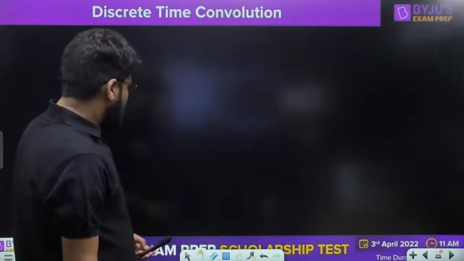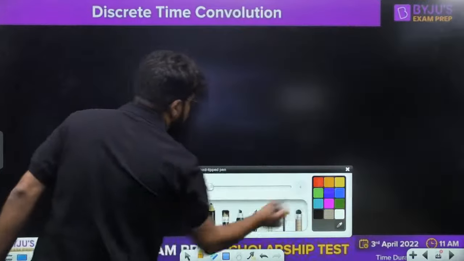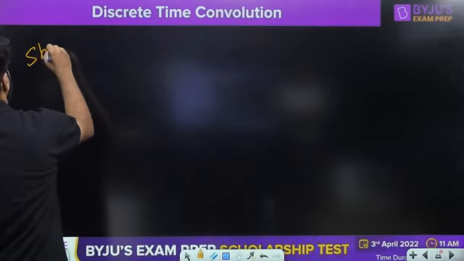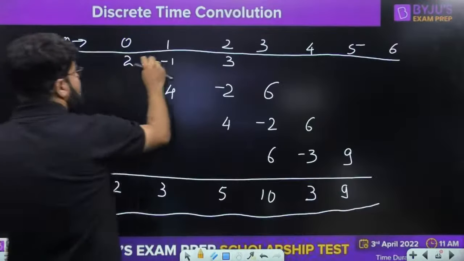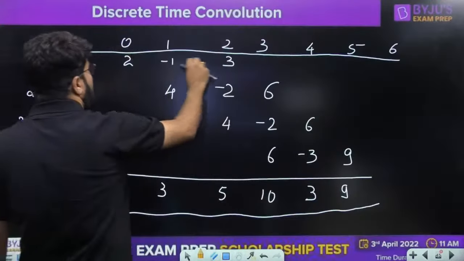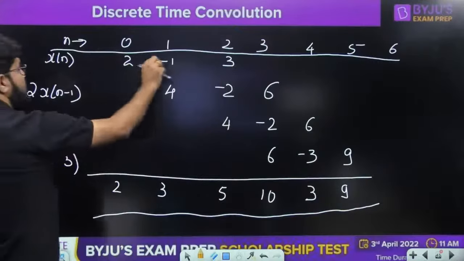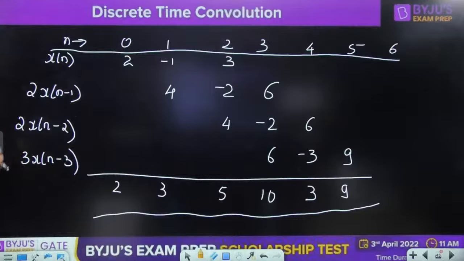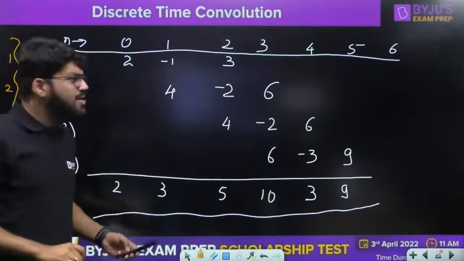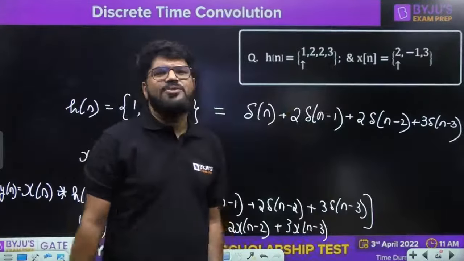तो देख लेते हैं. What is the shortcut representation of this, sir? एकदम simple तरीके से बात कीजिए, sir. So what I have done? See, just read this. This is xn. This is any one of the signal. Then this is multiplied by 2, again multiplied by 2, again multiplied by 3. So what is this 1, 2, 2, 3? Everybody try to understand. It is the values of hn.